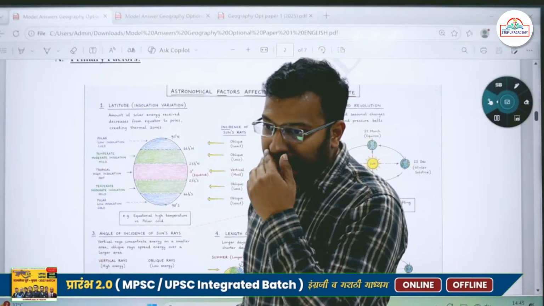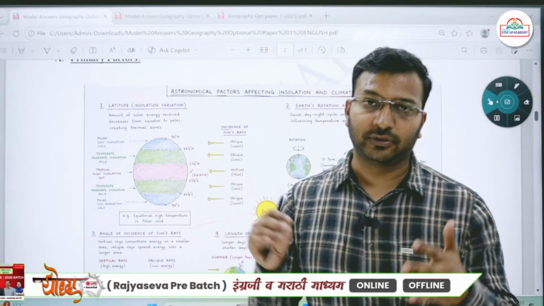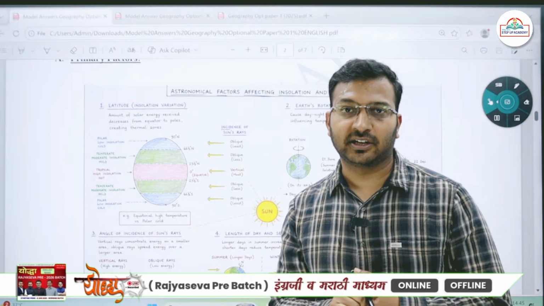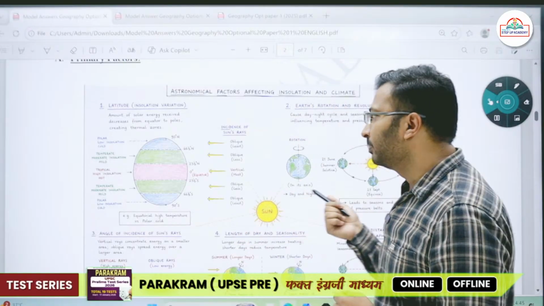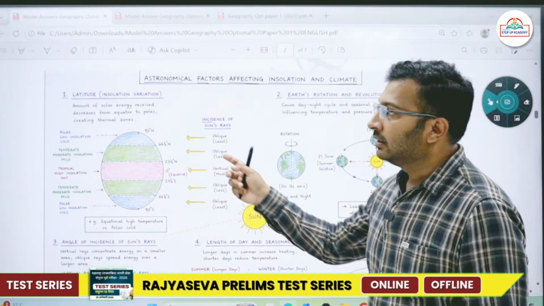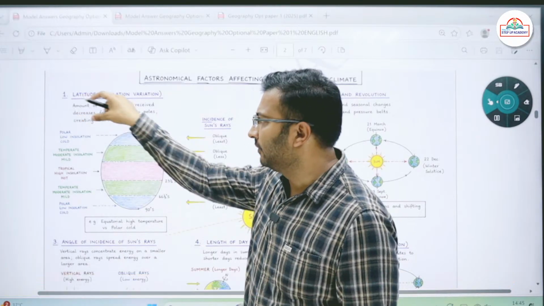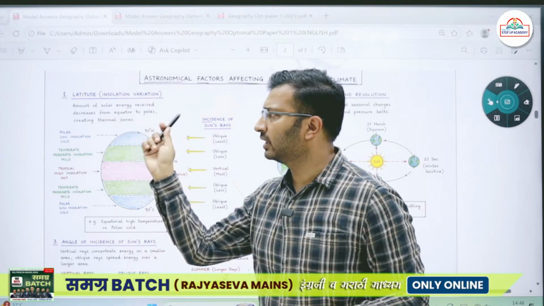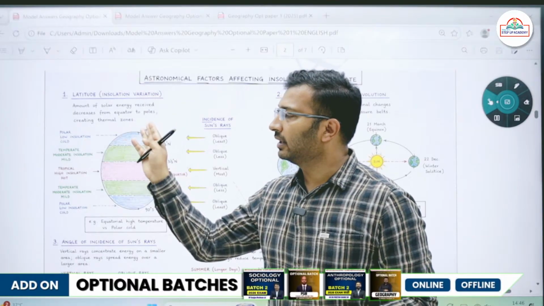Then with 10 marker questions, sometimes it becomes very difficult because you have a lot of information and you have to write it at a very fast pace. So it becomes very difficult, you think, I have so much information, how do I summarize it? So I have built yet another approach: by drawing a map or diagrams and writing the words very briefly, writing the statements very briefly, not complete statements. Amount of solar energy received decreases from the equator towards the poles, creating thermal zones.